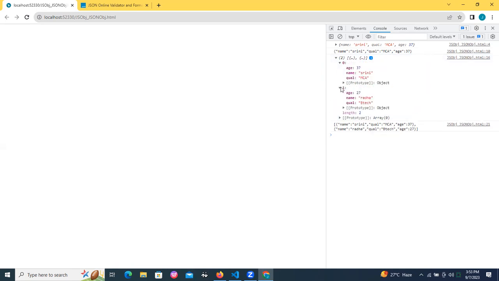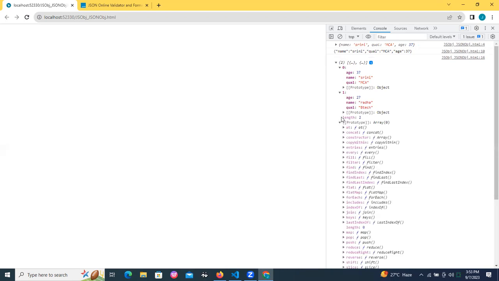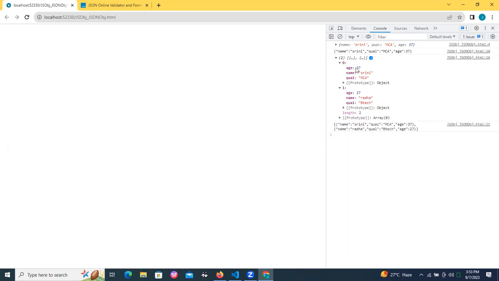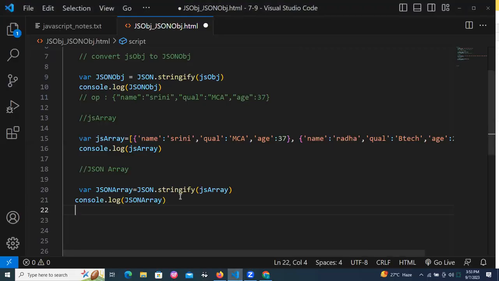This one is the array of length two; you got two objects printed. This is the first object. This is the second object. The length of this array is 2. Two objects I have. The first object is about Srini. The second object is about Radha. Now that whole array got converted to JSON. Can you see and observe the output of that one? The output of that particular JSON is this.